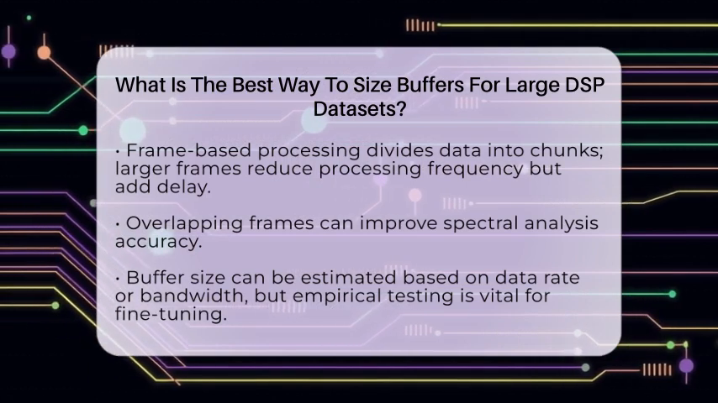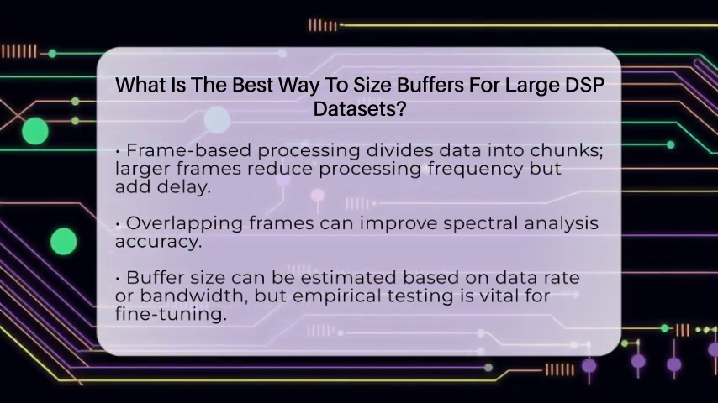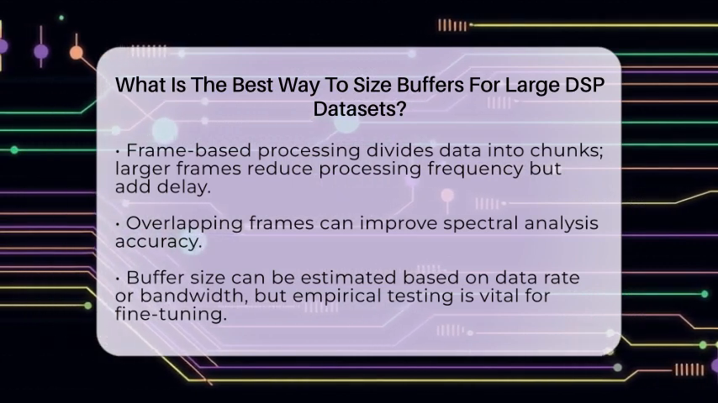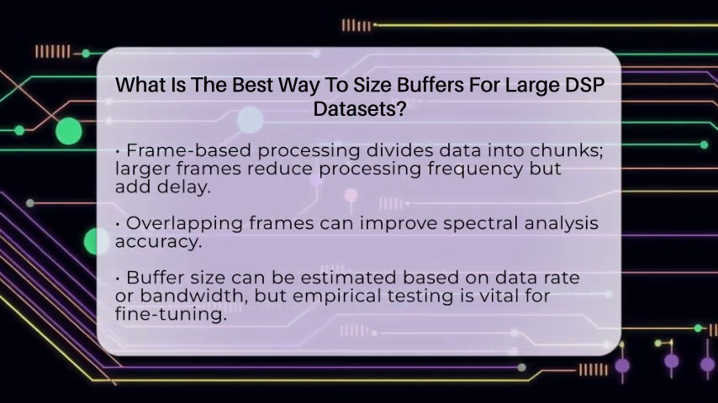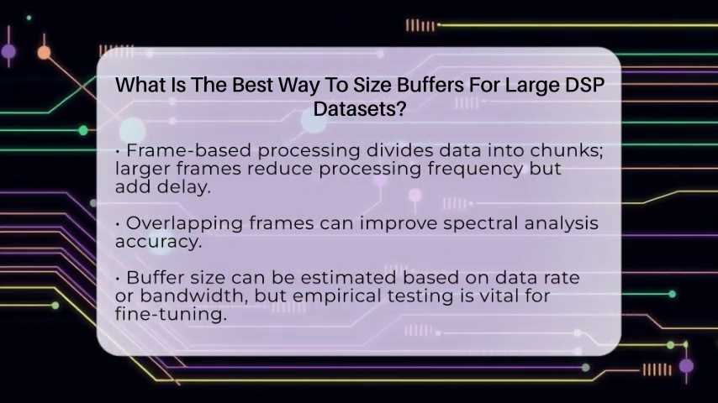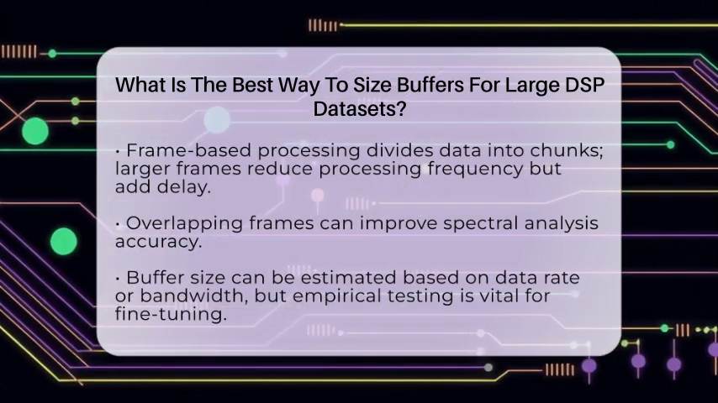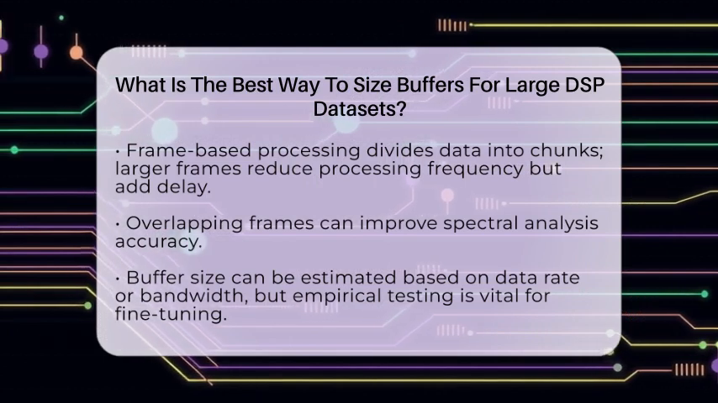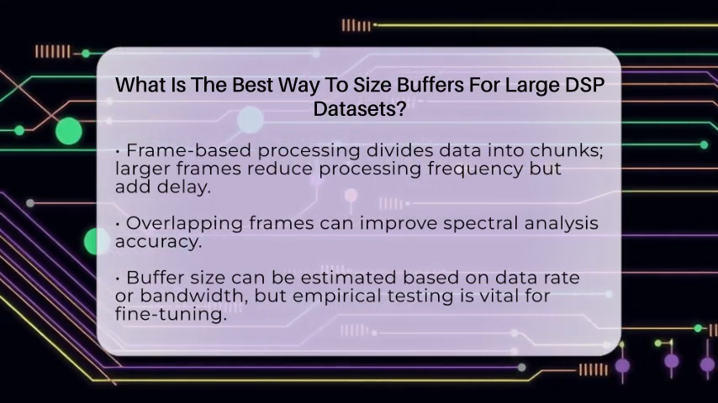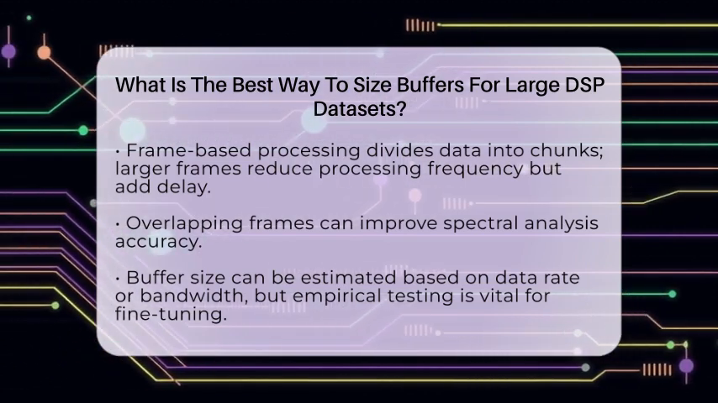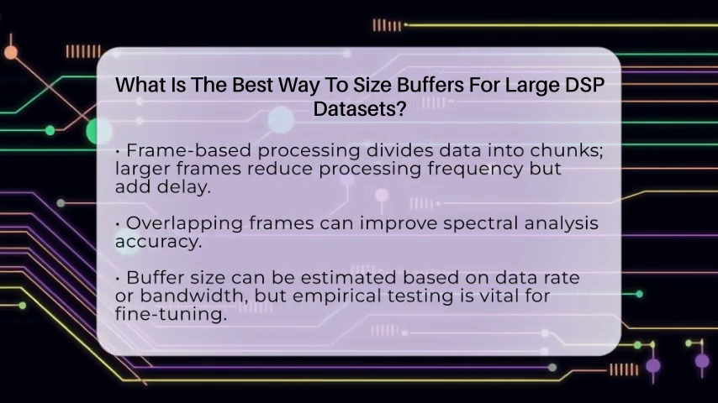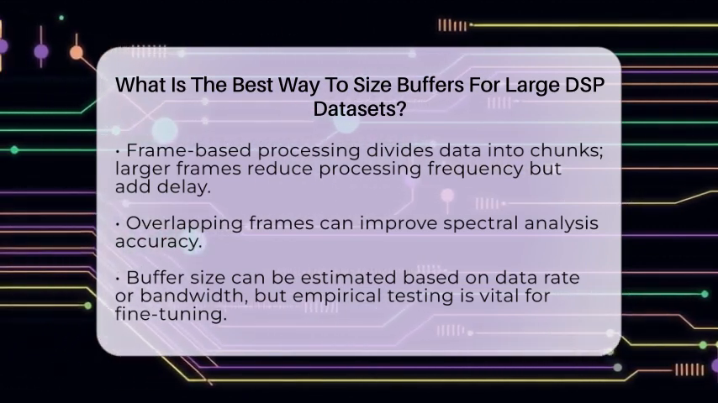Frame-based processing is common too. Instead of handling data sample by sample, you process chunks or frames. The size of these frames is your buffer size. Larger frames mean less frequent processing but more delay, while smaller frames process faster but require more CPU effort. Overlapping frames can improve accuracy, especially in spectral estimation, by analyzing overlapping chunks of data.